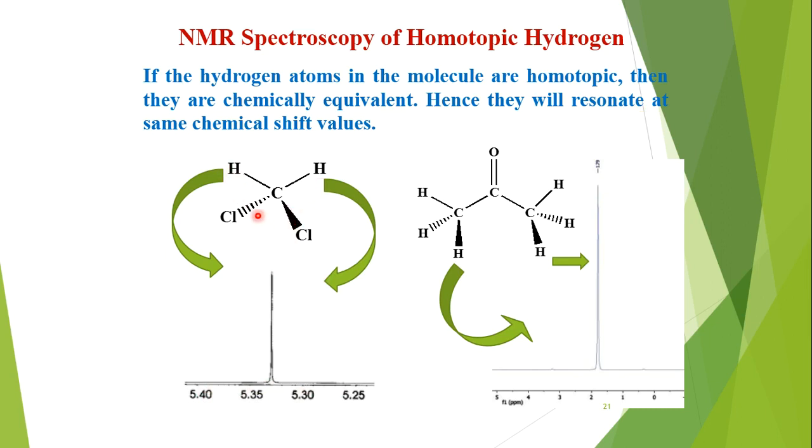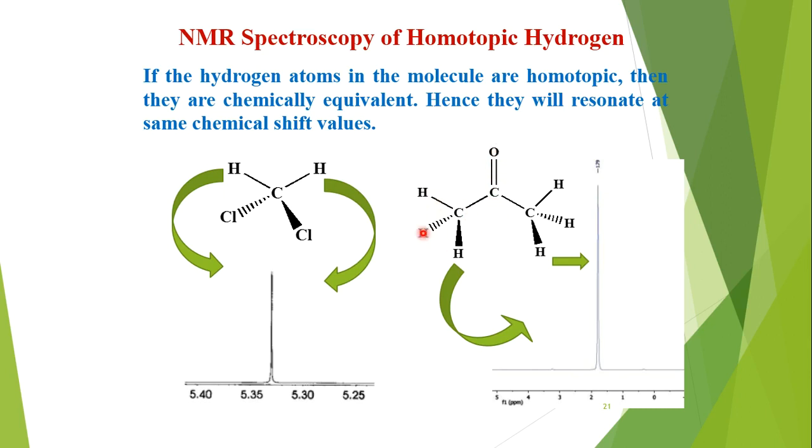So here in dichloromethane, CH2Cl2, both hydrogen atoms are homotopic. So for this molecule, only one signal will be shown in the NMR spectrum. And in this molecule both methyl groups are the same type, or we can say that the two faces of this carbonyl pi system are homotopic to each other.